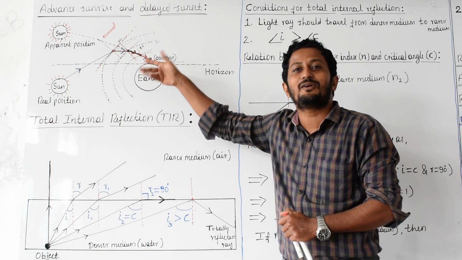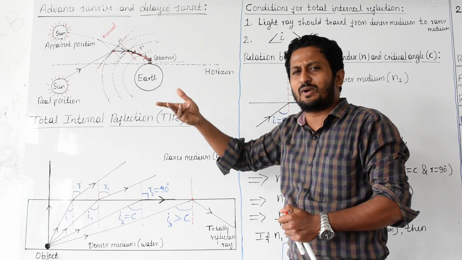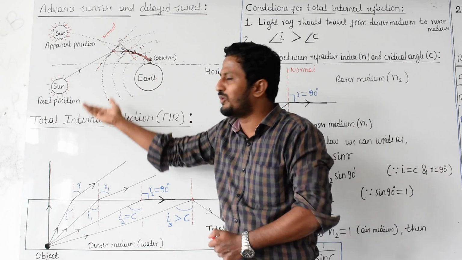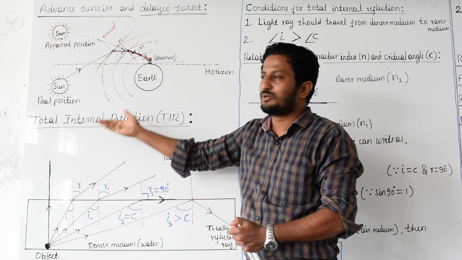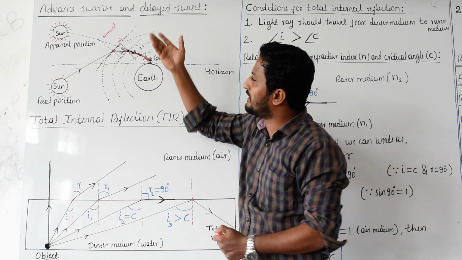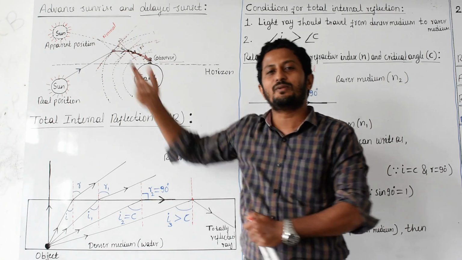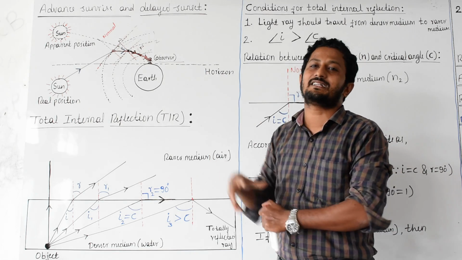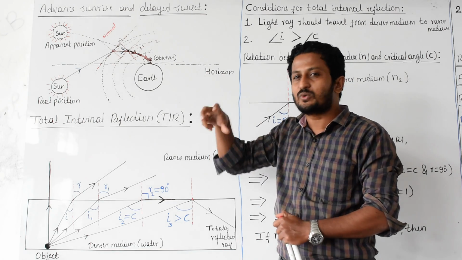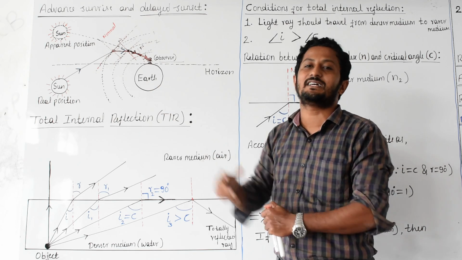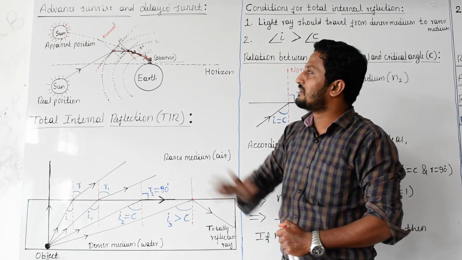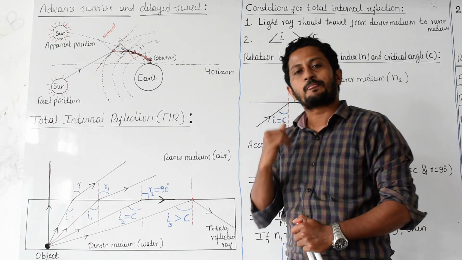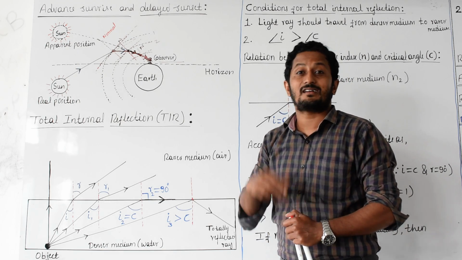This is called advance. Why advance? Advance means the sun was below the horizon, but to that observer the sun has already come above the horizon. It seems to be there, but not in reality. That's why this is called advanced sunrise.